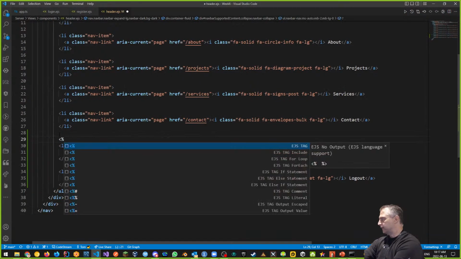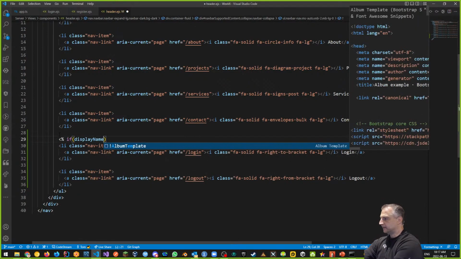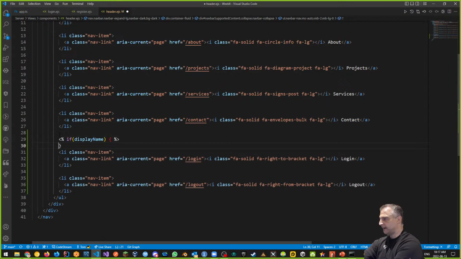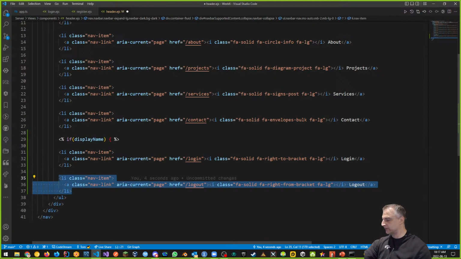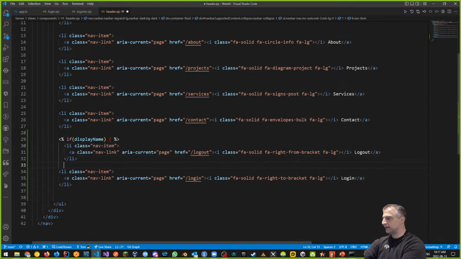here's a little bit of EJS. We can say that if display name exists, right, then, and we'll just kind of cancel this out like this, then what we want is that if my display name exists, I want to show my logout. That's what I want to show. So this part, because I'm already logged in.